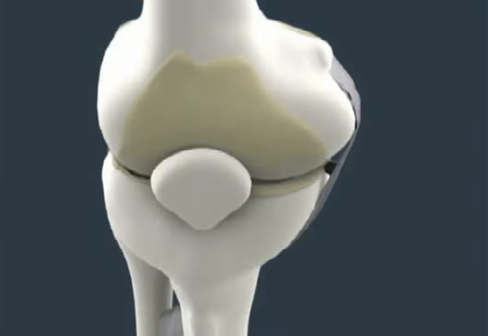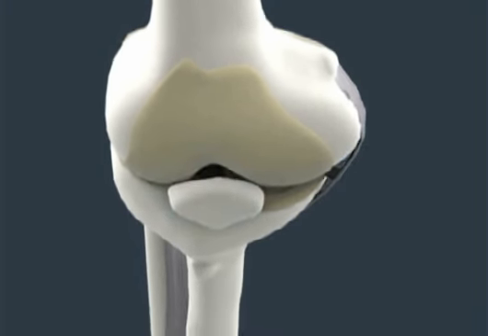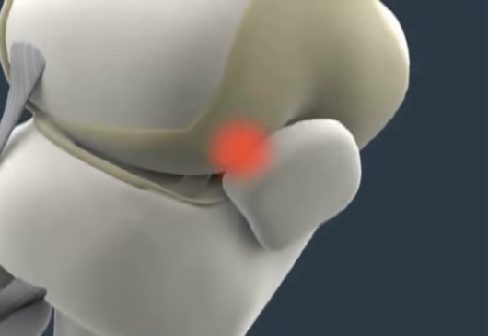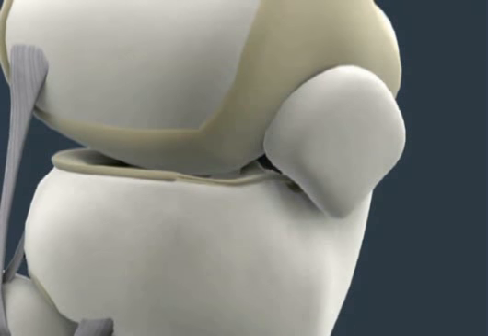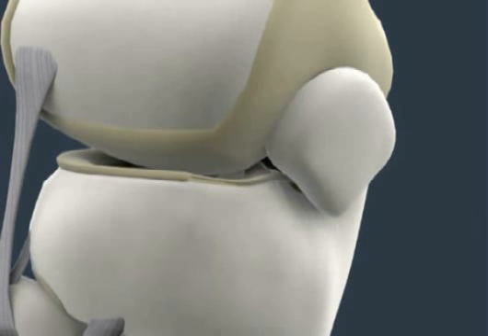Now, an example of a repetitive injury to the knee is a condition called chondromalacia, or runner's knee. Now, chondromalacia is due to an irritation of the undersurface of the kneecap. Now, the undersurface of the kneecap, or the patella, is covered with a layer of cartilage. Now, this cartilage normally glides smoothly across the knee when the joint is bent. However, in some cases, that kneecap tends to rub against one side of the knee joint, and the cartilage surface becomes irritated, resulting in knee pain.